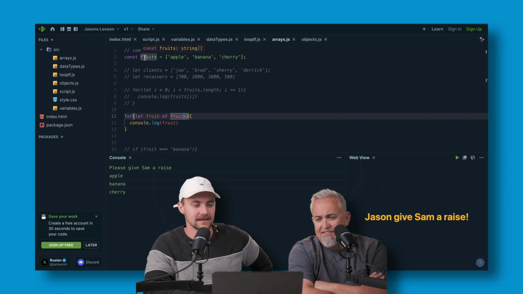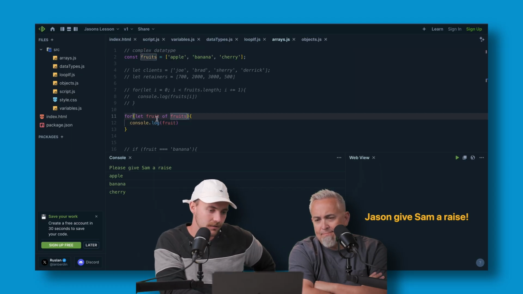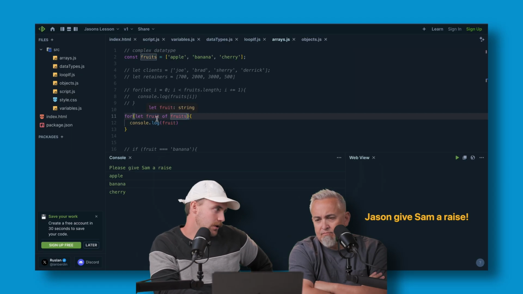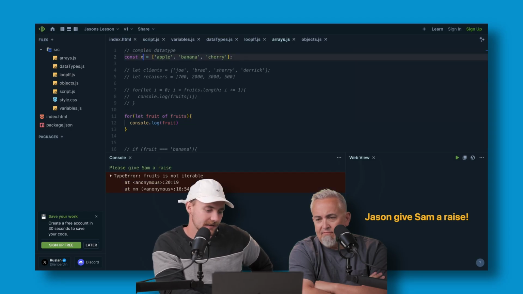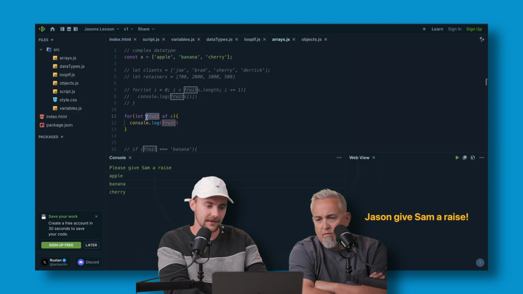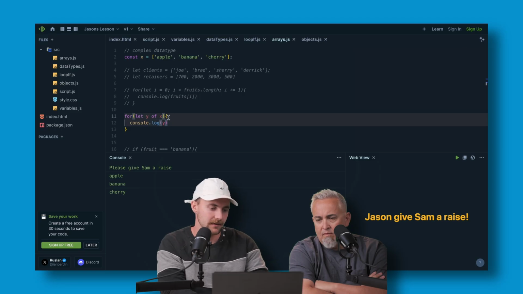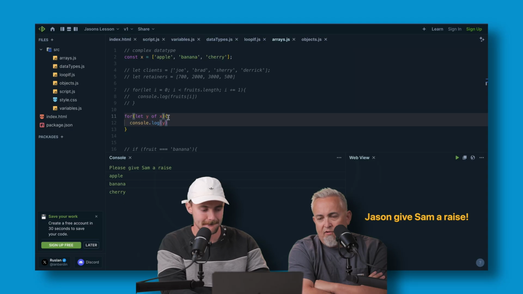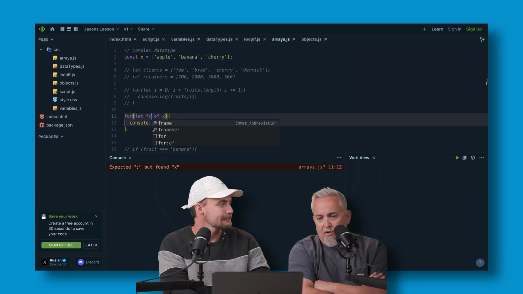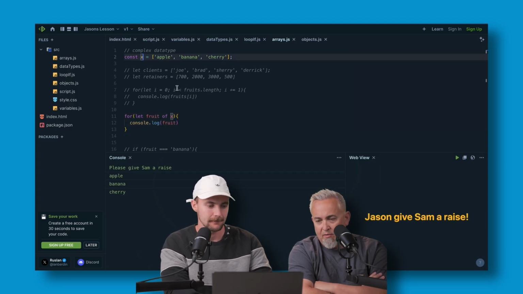This is just a basic concept of coding. You want to make variable names very clear so you know exactly what you're doing. Otherwise, if I name this X and this Y, it will still work, but that's very hard for us to understand. So fruit being a variable of fruits is way more sensible than Y being a variable of X.